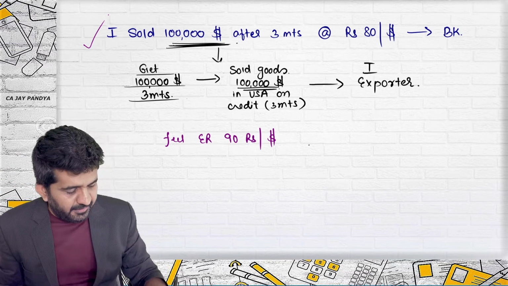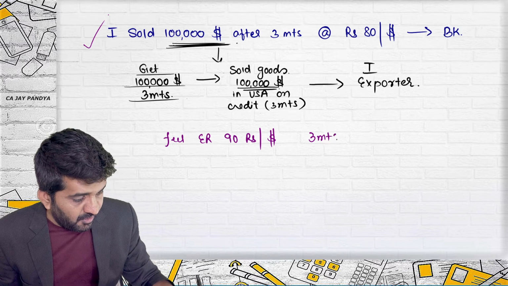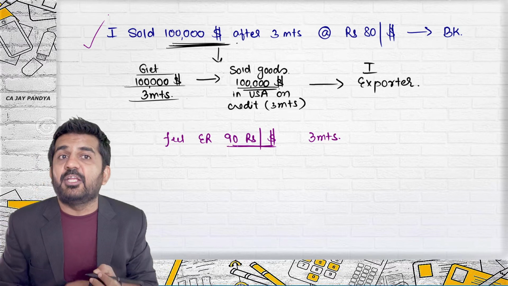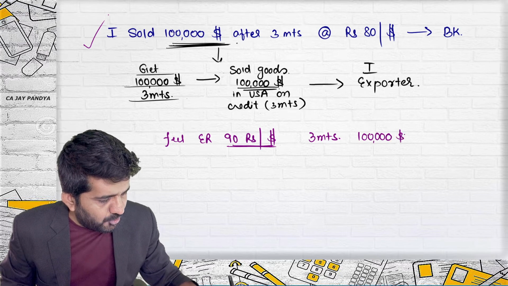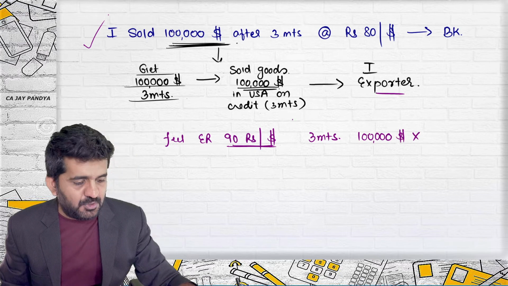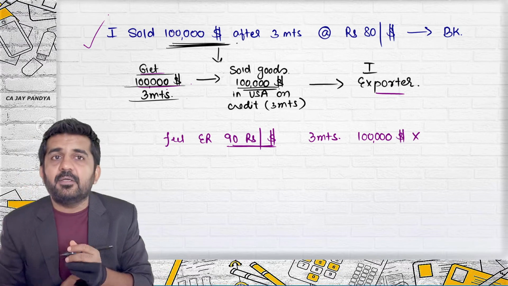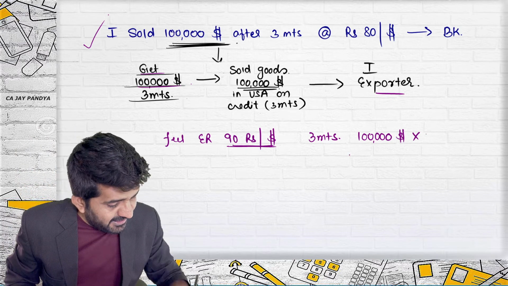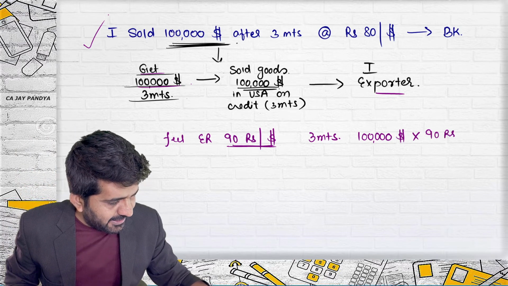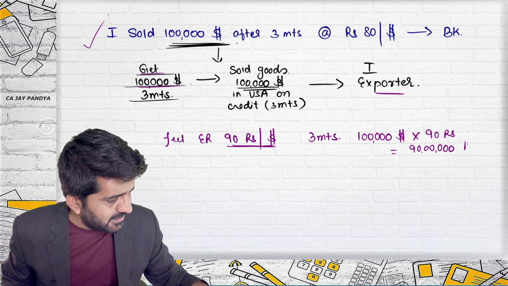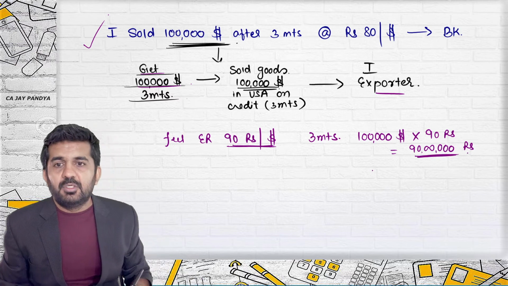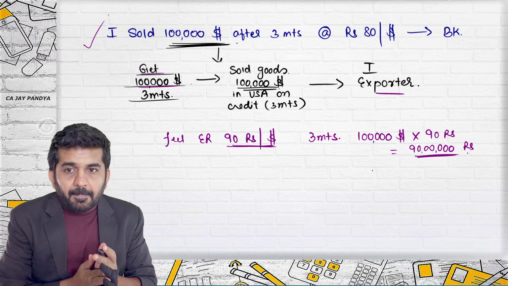Why? Then after 3 months, if price actually becomes 90 rupees per dollar, you will be getting $1 lakh from your customer because you are exporter. You will be selling after 3 months at 90 rupees. How much money you will be getting? 90 lakhs rupees. Same, Darshita.